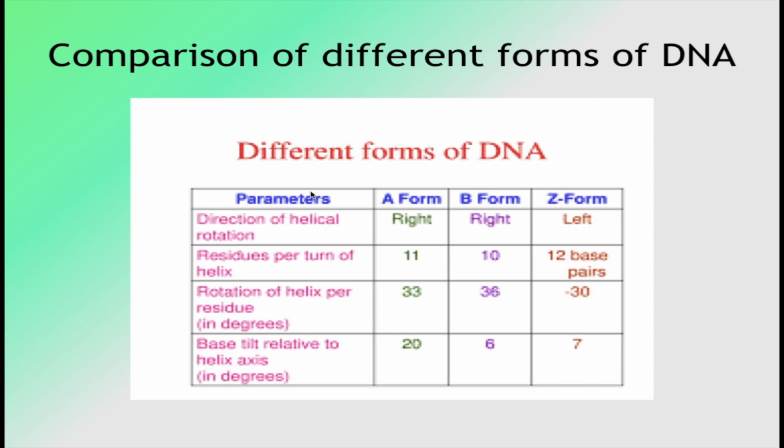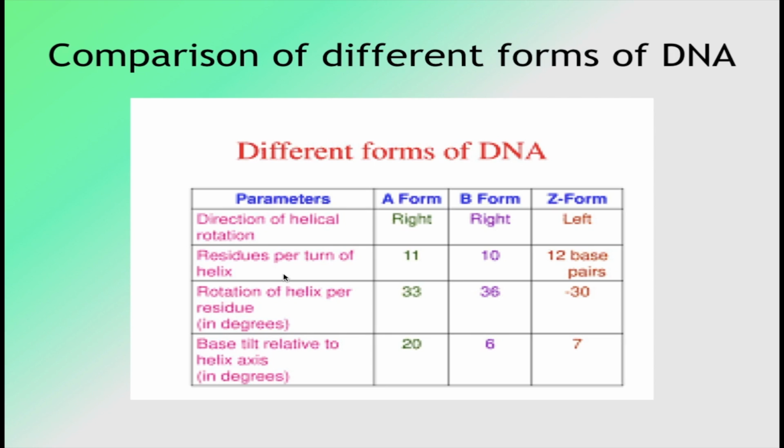Now, A form is a right-handed helix, B form is also a right-handed helix, whereas Z form is a left-handed helix. Z form has been mostly found in alternating purine pyrimidine sequences and it is thinner than B DNA. The bases are shifted to the periphery of the helix in case of Z DNA, and there is only one deep narrow groove equivalent to the minor groove in B DNA.